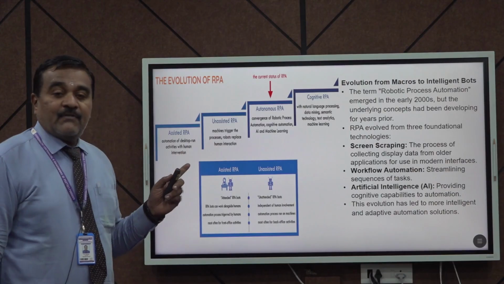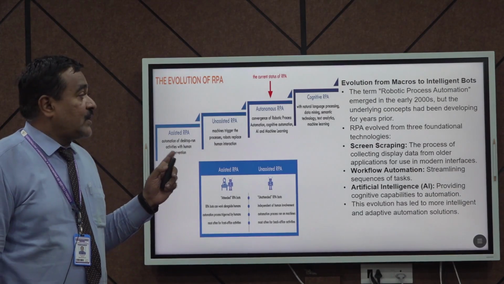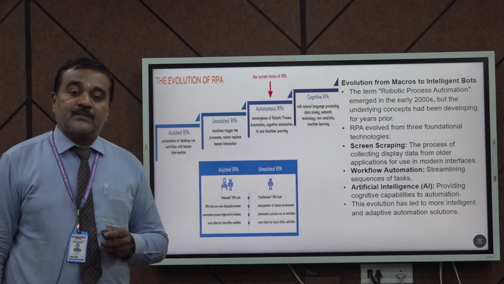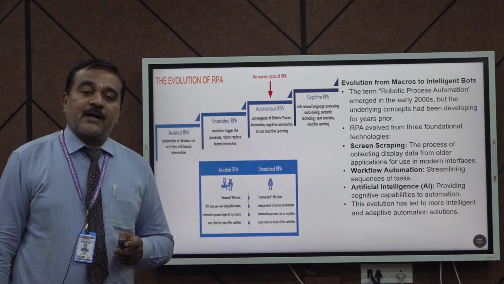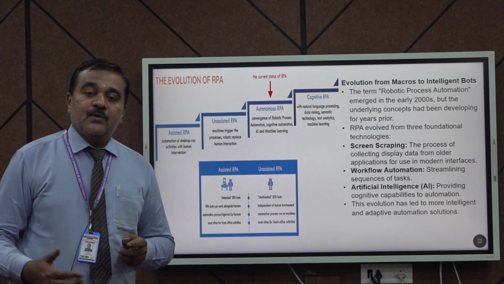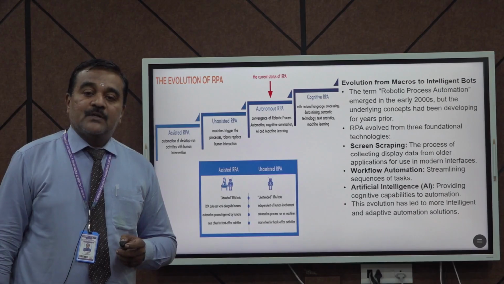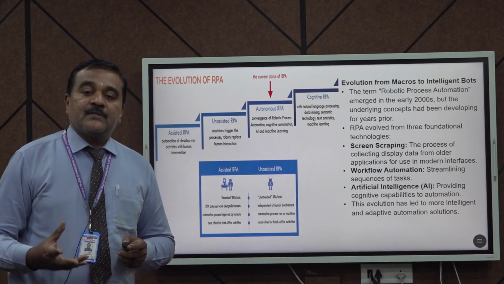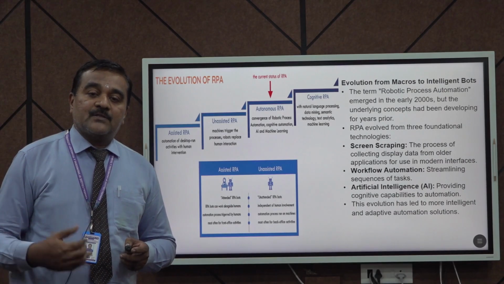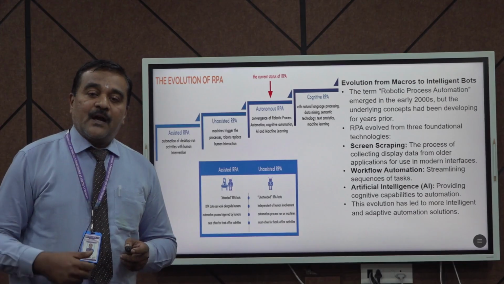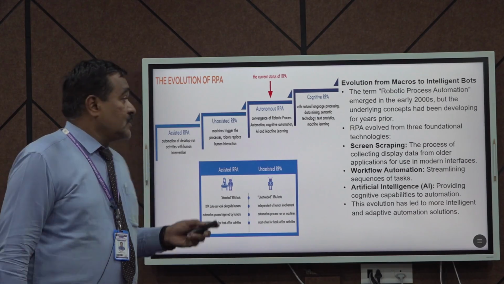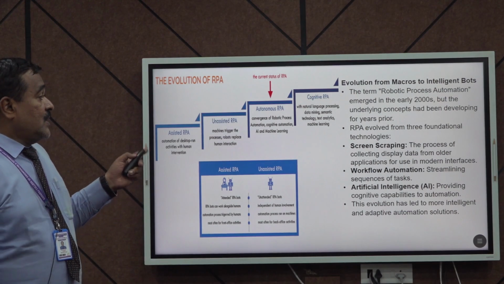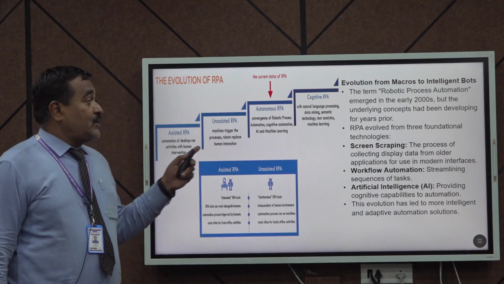That is called the evolution process, from macros to intelligent bots. The intelligent bot is nothing but connecting human work to artificial intelligence work. It easily mimics human work. Normally the system has to identify the work and mimic it as the human process does.